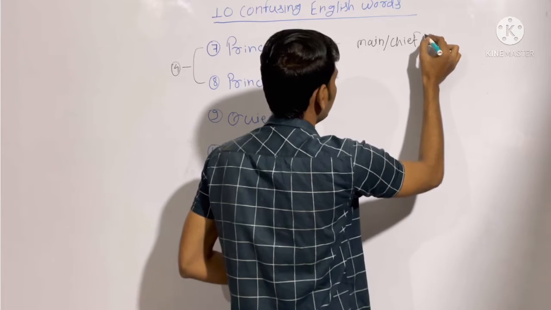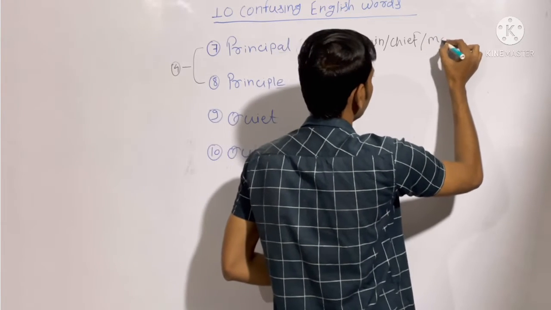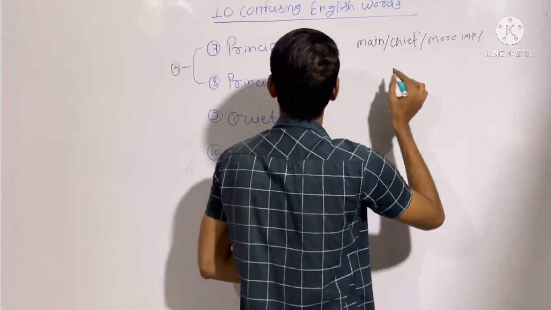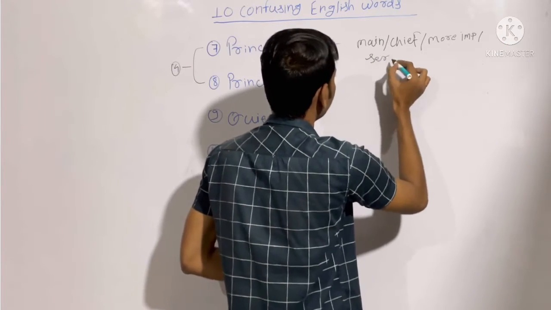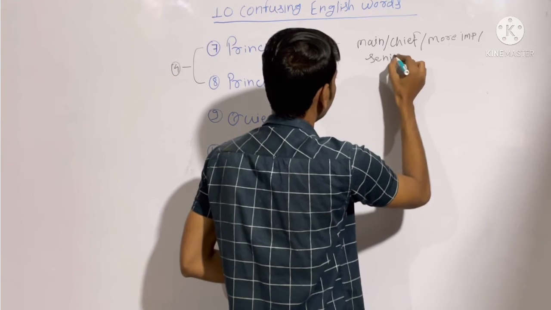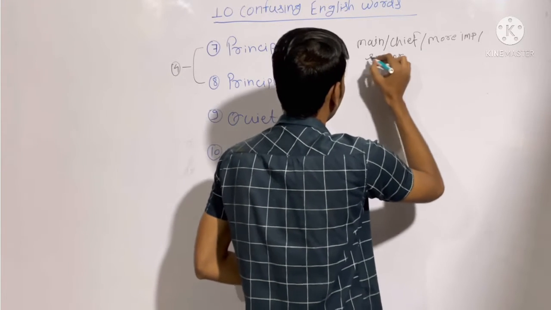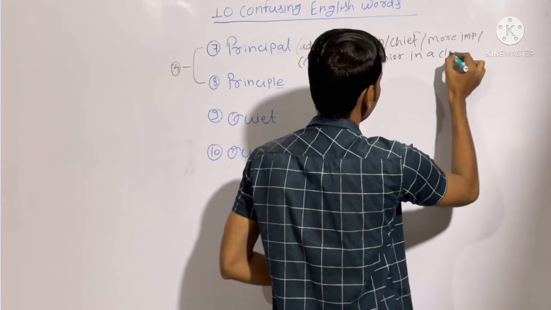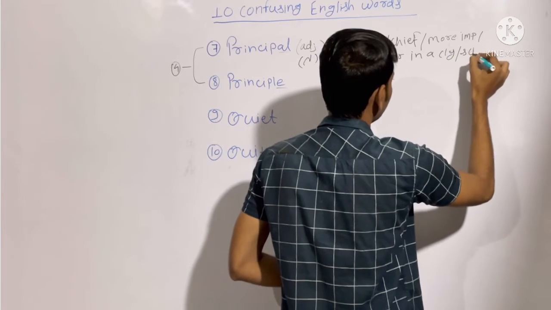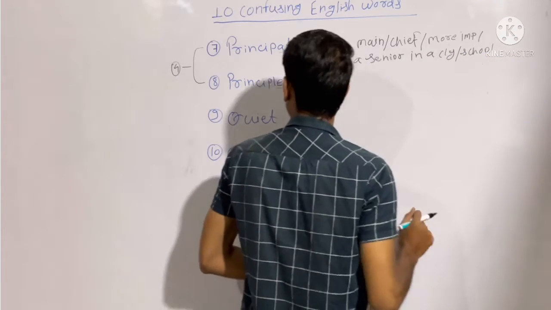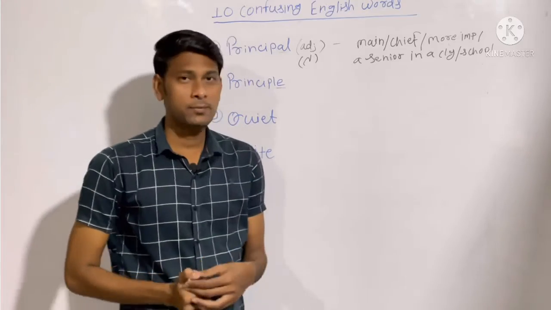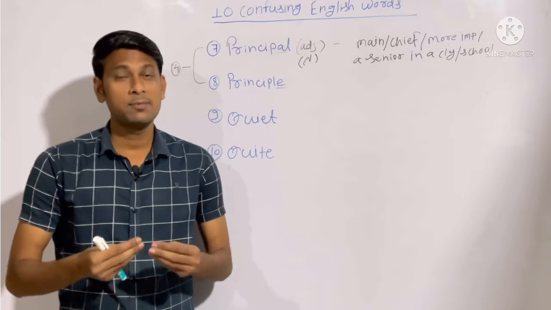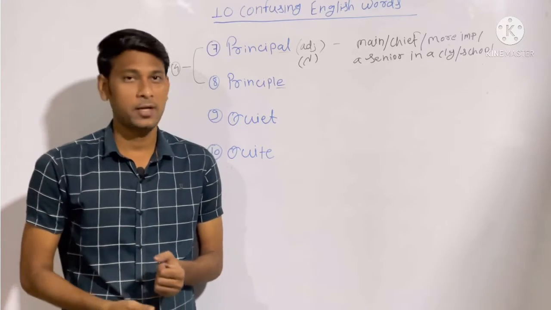Main or chief, or we can say more important, or you can say senior person, a senior in a college or school. Okay, fine. Let's understand with the help of an example. We can say all principals are amazing people. It means principals are amazing, that is why they become principal, right?